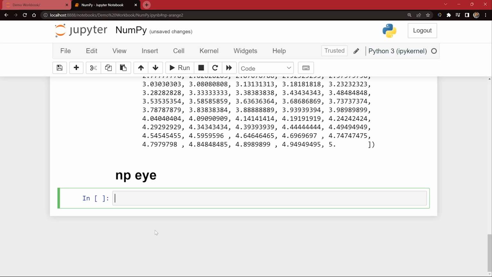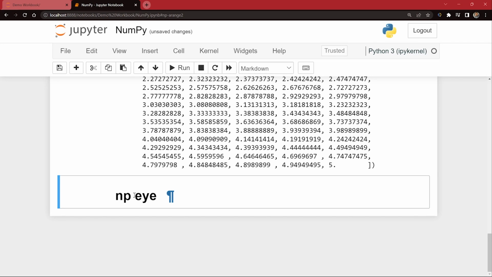If you are wondering how I'm doing it without going up and selecting markdown, I'm going to tell you. If I'm in code mode, in writing mode, it is green and your cursor is blinking, it is in editing mode. Just press Escape once and you have come out of editing mode and it has become blue. Now just press M and this is going to convert this into markdown. This is the keyboard shortcut for creating markdowns, guys. Because I'm used to it, I'm able to do it very quickly. If you want to delete a cell, you can come out of it and press D twice and it is going to do it.